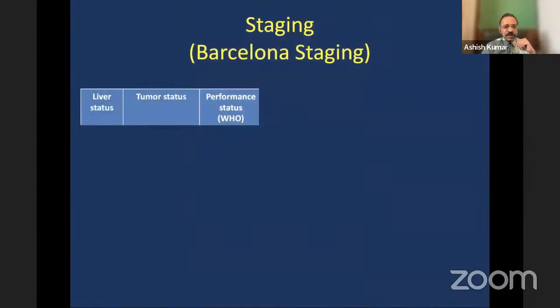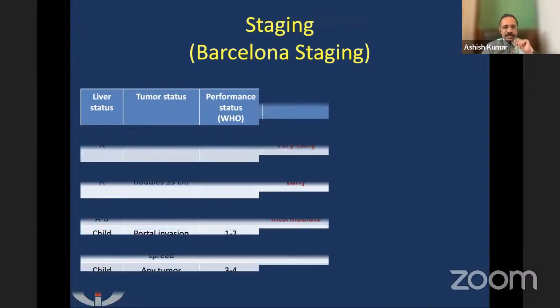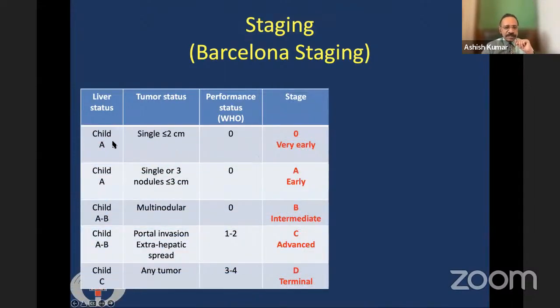As I told you, the most important staging system of hepatocellular carcinoma is the Barcelona staging, or BCLC staging. It takes into account 3 things: one is the liver status, the other is tumor status, and third is the performance status. The liver status is Child A, B, or C, and the staging is done accordingly.